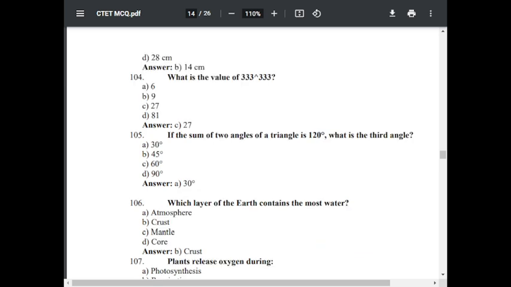Question number 106. Which layer of earth contains most water? Option A atmosphere, option B crust, option C mantle, option D core. The correct answer is B, crust.